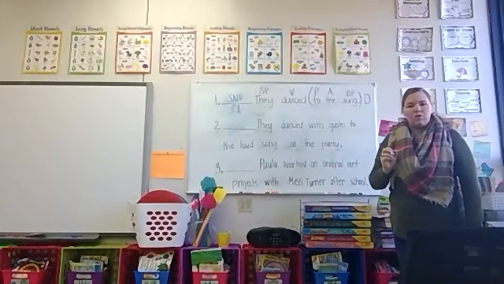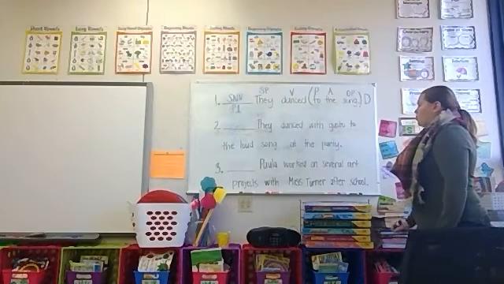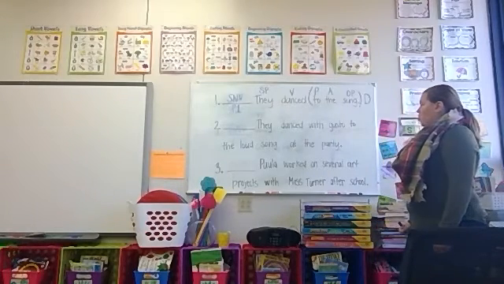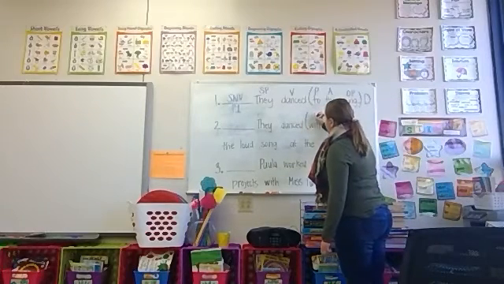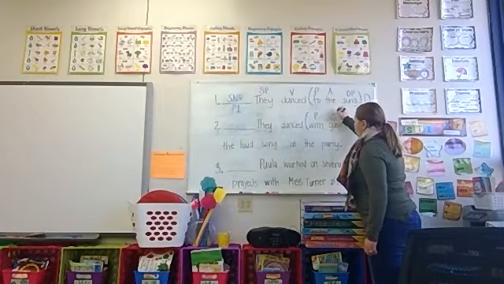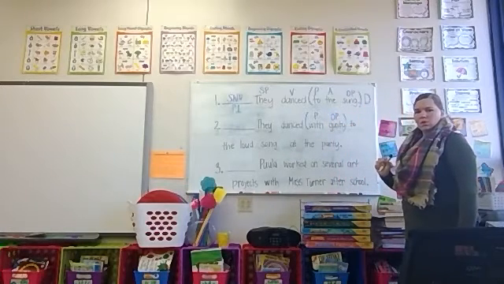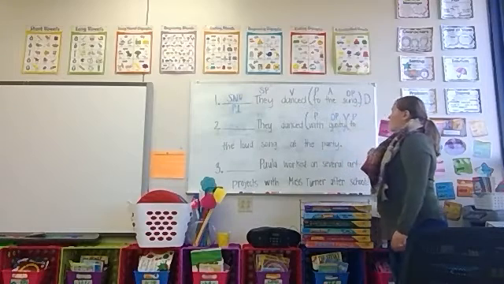Number 2 is a little more specific. They danced with gusto to the loud song at the party. Make sure you look at your preposition list. With is a preposition. With what? Gusto. Object of the preposition. To is another preposition. To what?